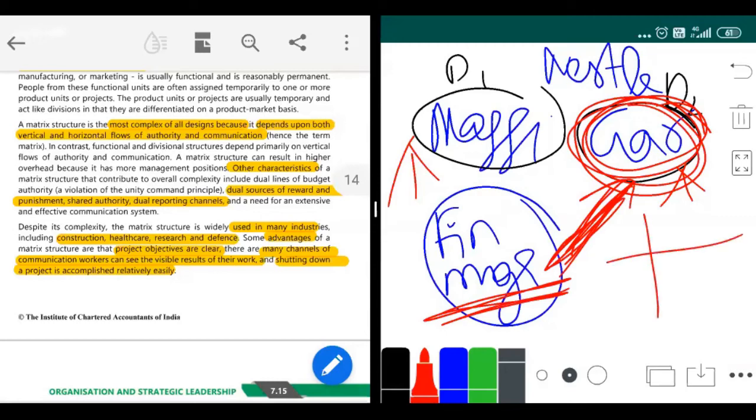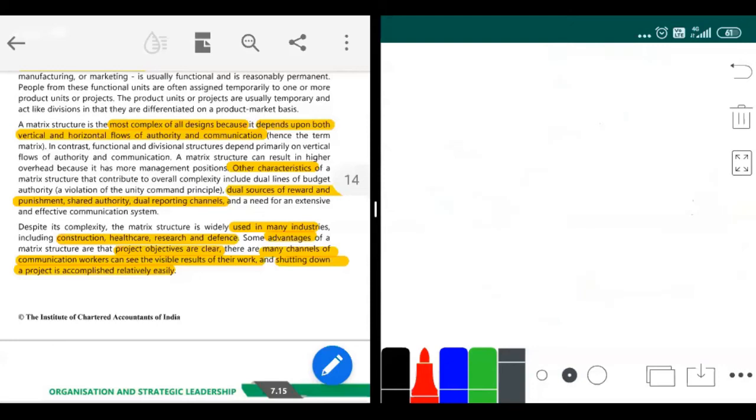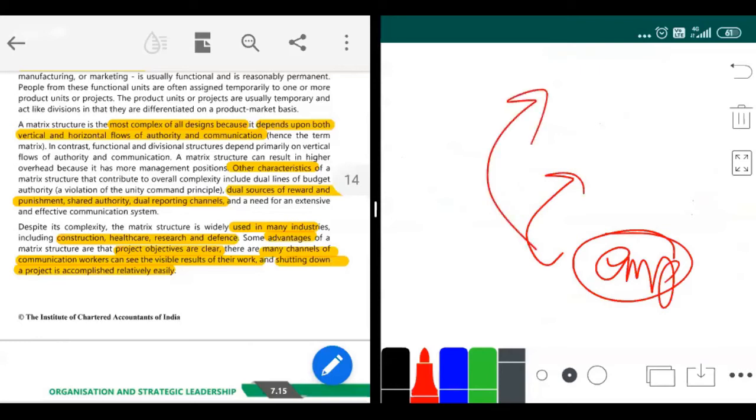So like a matrix, you have crisscross things going on here. One division is using one functional manager, one functional manager is using another division. So crisscross is going on here. Okay, so this is how matrix in real life works actually. But in your book, what they have given is that one employee must report also to the functional head and also to the divisional head.